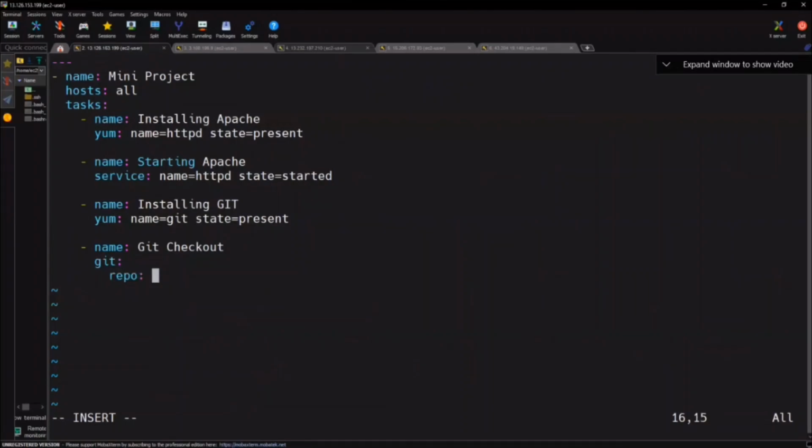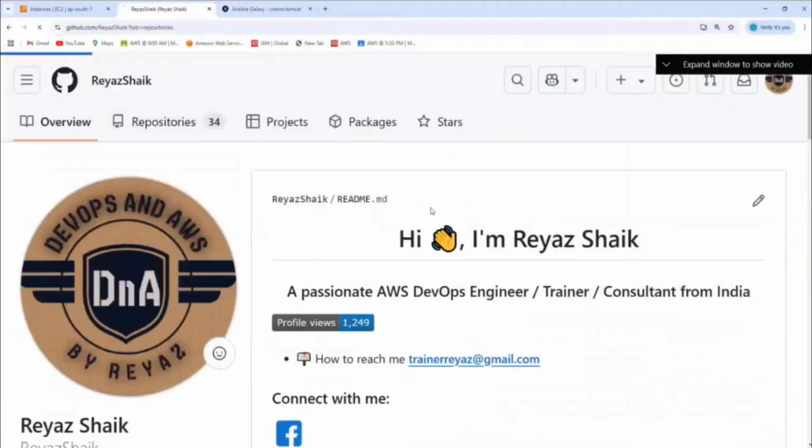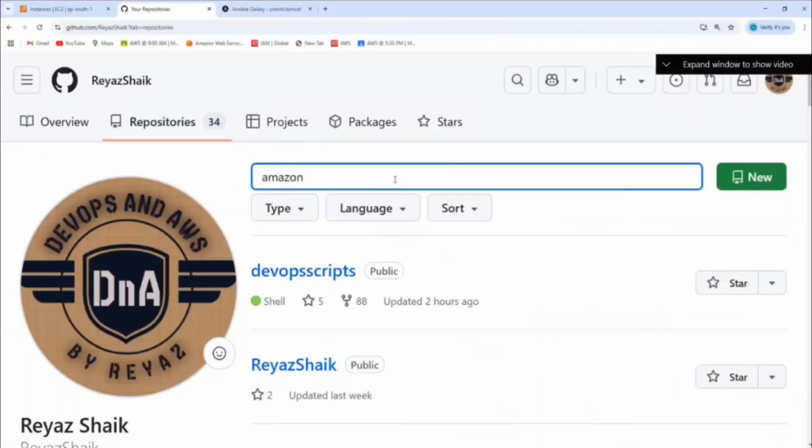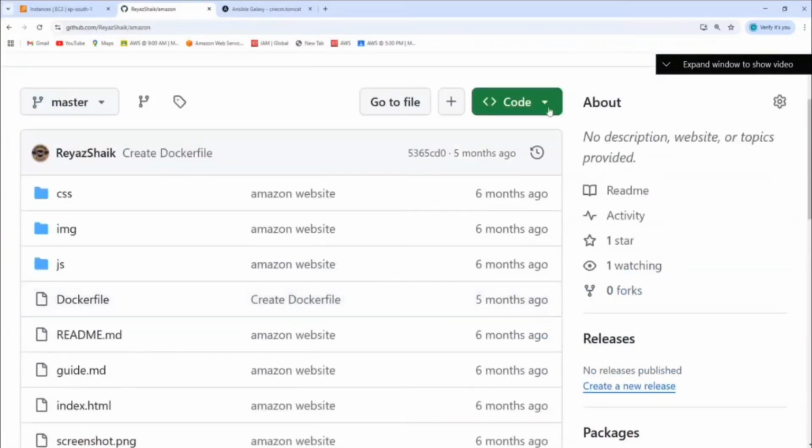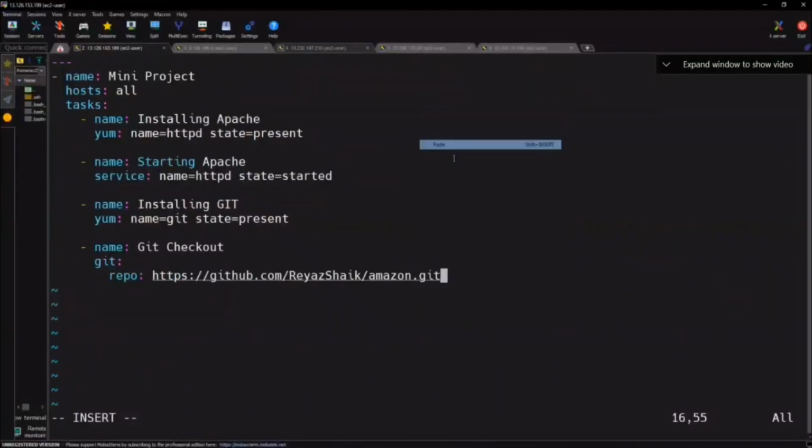So let's take a repo from my GitHub. There is a repo called Amazon. Do you see this here? Amazon. Let's take this repository. Copy this, paste it down here. And then where it should get copied? Var www html. That's it. See this playbook once. If I run it, what will happen? Amazon website will be deployed on all my client machines or not?